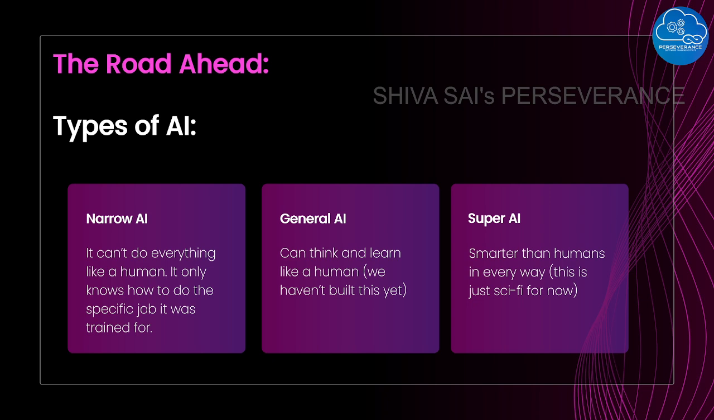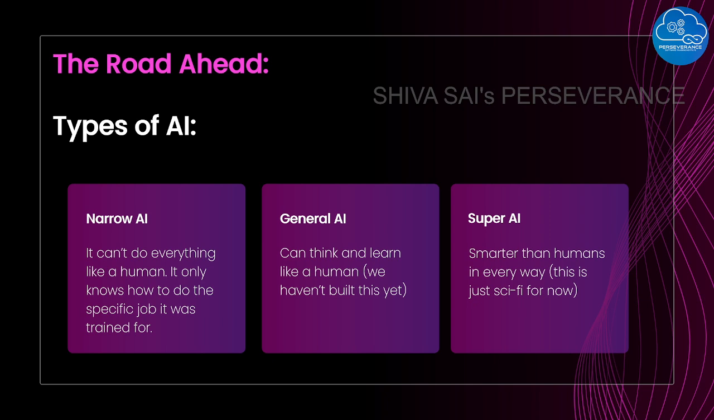Now general AI. It can think and learn like a human, but we have not built this yet. We are yet to go there. And now super AI. It is far smarter and faster than humans in any dimension, any way. But it's sci-fi for now, science fiction.